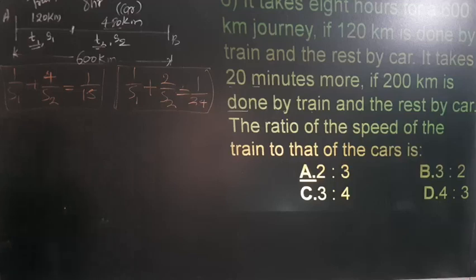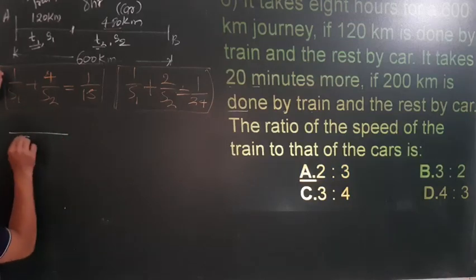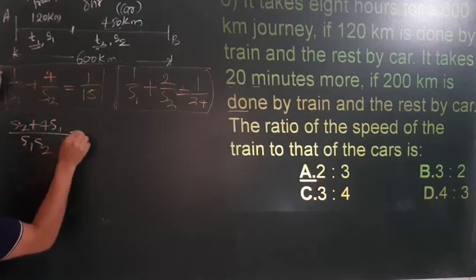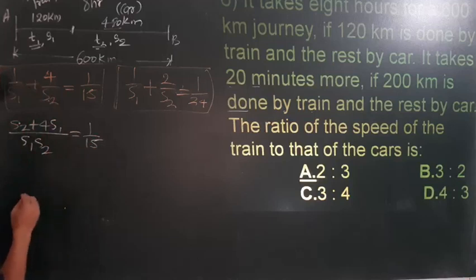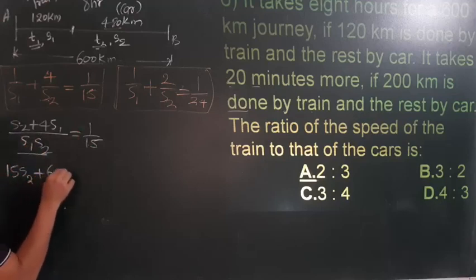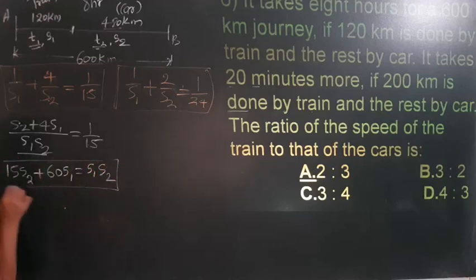Okay, so next. So here, you can just simply solve this. Okay, so we will see what will happen. I will multiply by s1 s2, this will cross multiply, s2 plus 4 s1 is equal to 1 upon 15. So s1 s2 will multiply here and 15 will multiply here, so 15 s2 plus 60 s1 is equal to s1 s2. So this is one equation.